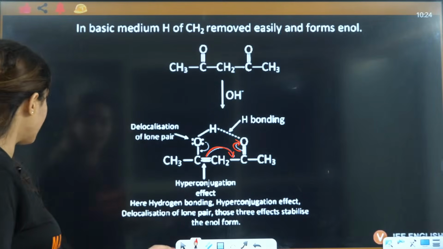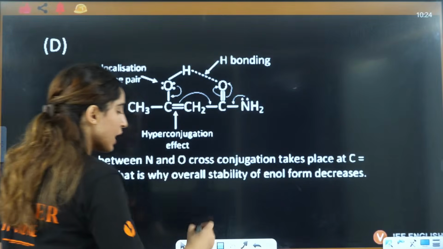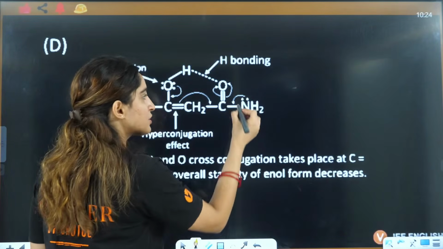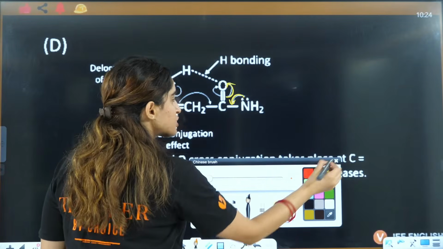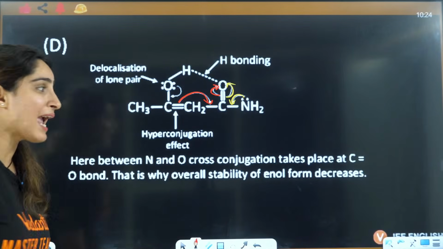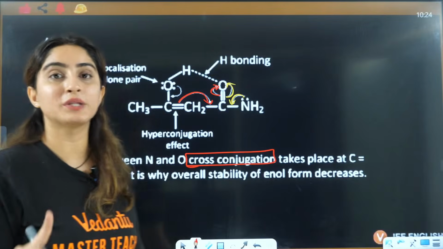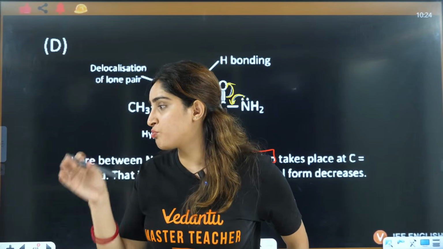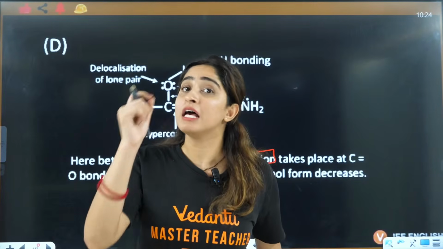Right? Here you have cross conjugation. When you have NH2 instead of CH3, here also you will see one part is this one. The other conjugation part is this double bond shifting here, this double bond shifting here. Again you have cross conjugation here. And always we know that extended conjugation is more stable as compared to cross conjugation, that we have studied in GOC.